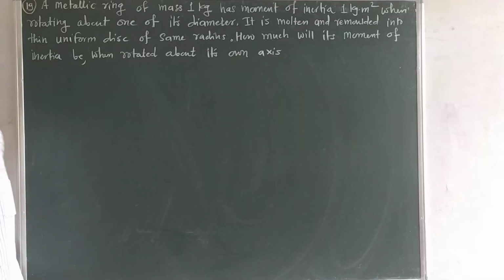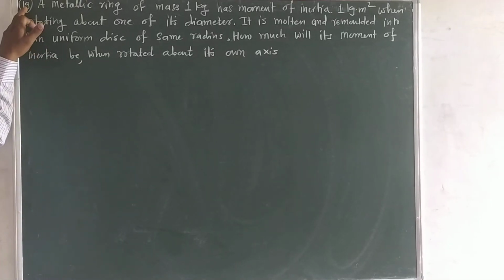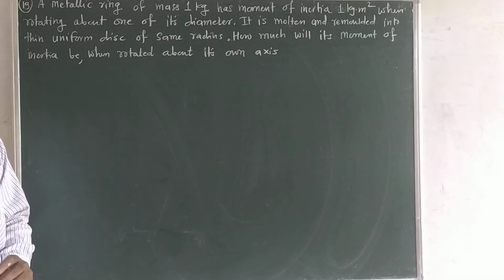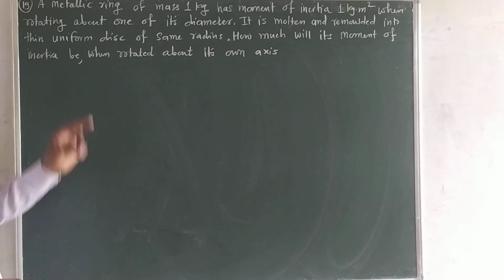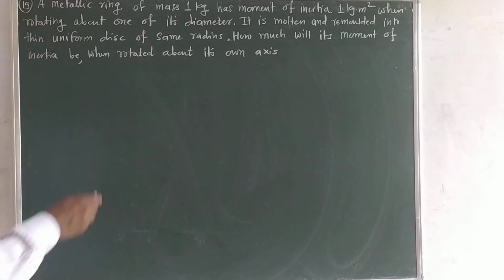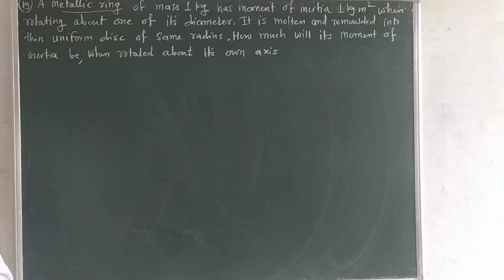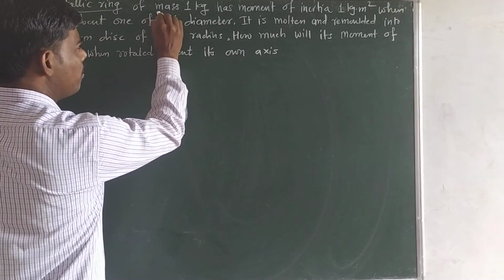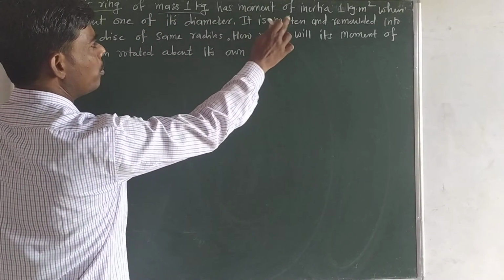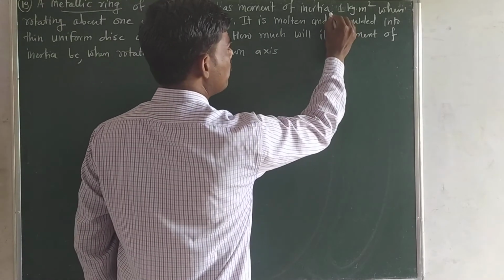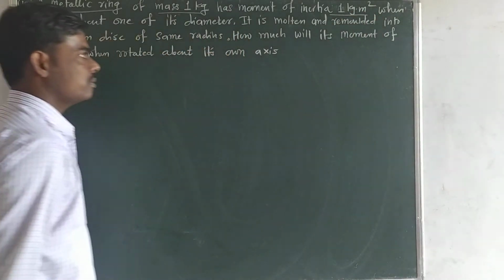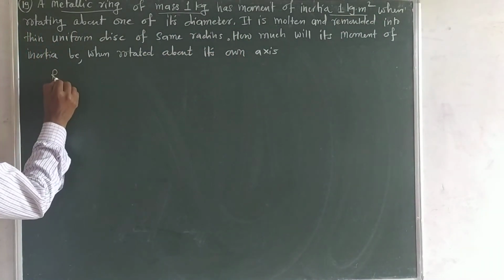Thank you. This is problem number 19 from Maharashtra State Board, and topic is rotational dynamics. First topic, rotational dynamics, problem number 19. A metallic ring, object is ring, mass 1 kg, has moment of inertia 1 kg into meter square. I will collect here data.